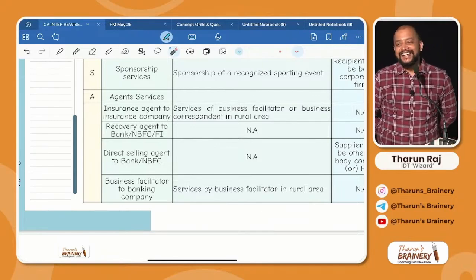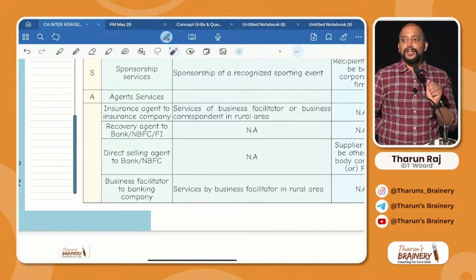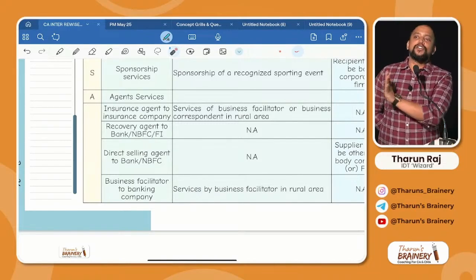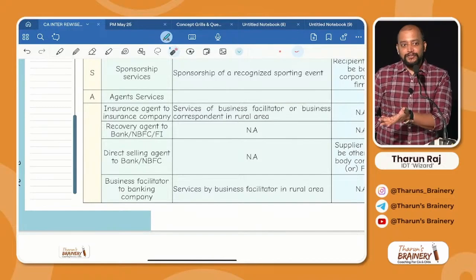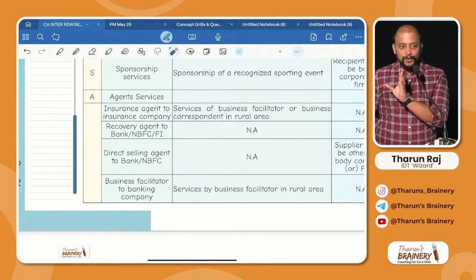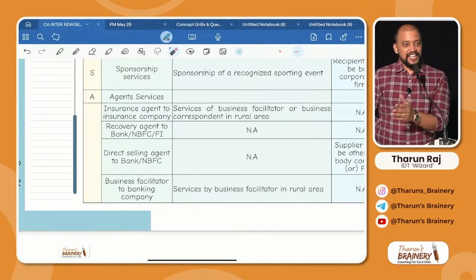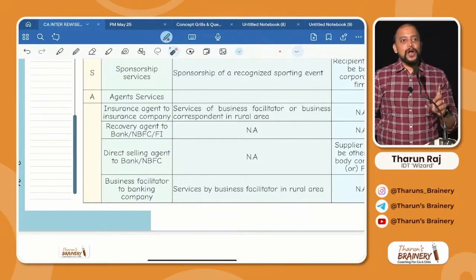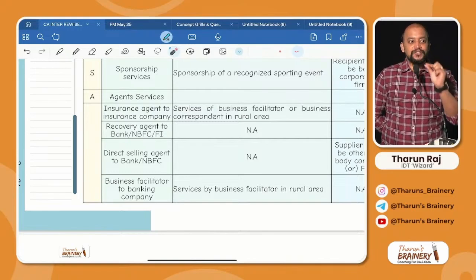These people are called recovery agents. What they do is they take all the contacts of yours. How? The moment you give access to your phone, everything will be going there. iPhone or Android, nothing like that. Even in iPhone also, there is one option, Ask App Not to Track, like that one option will come.